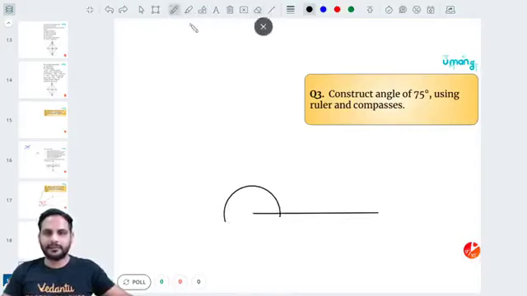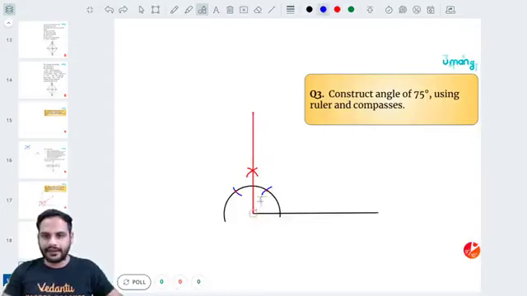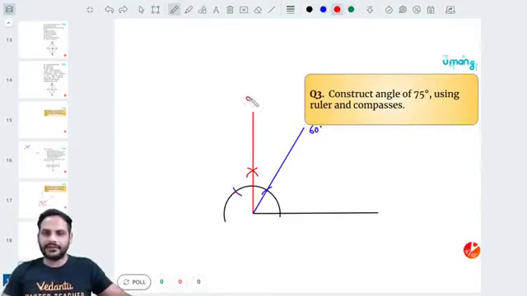We have made this arc with the compass. The first cut will be equal to 60 degree. The second cut will be equal to 120 degree. And the angle bisector of 60 and 120. So keep the tip of the compass over here, one cut over here. Keep the tip of compass over here, another cut over there. So this angle will be 90 degree, okay, and this angle will be 60 degree. So we have 60 degree and here we have 90 degree.